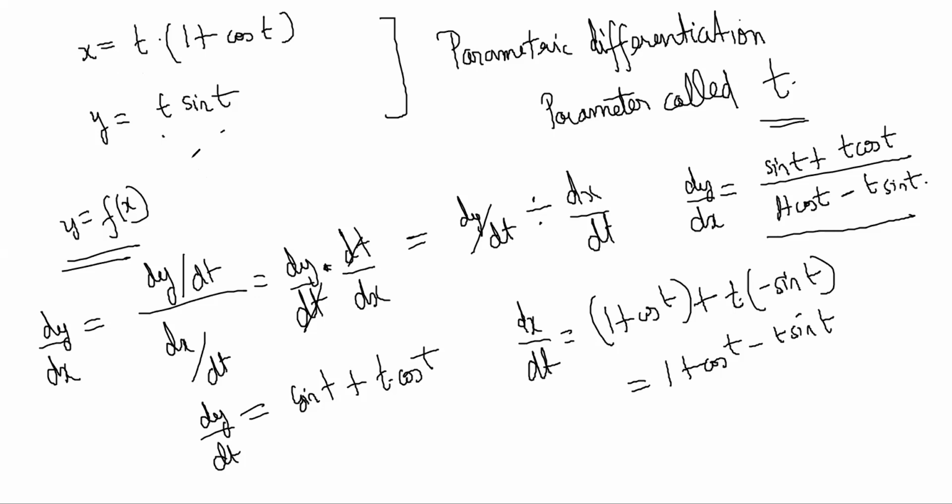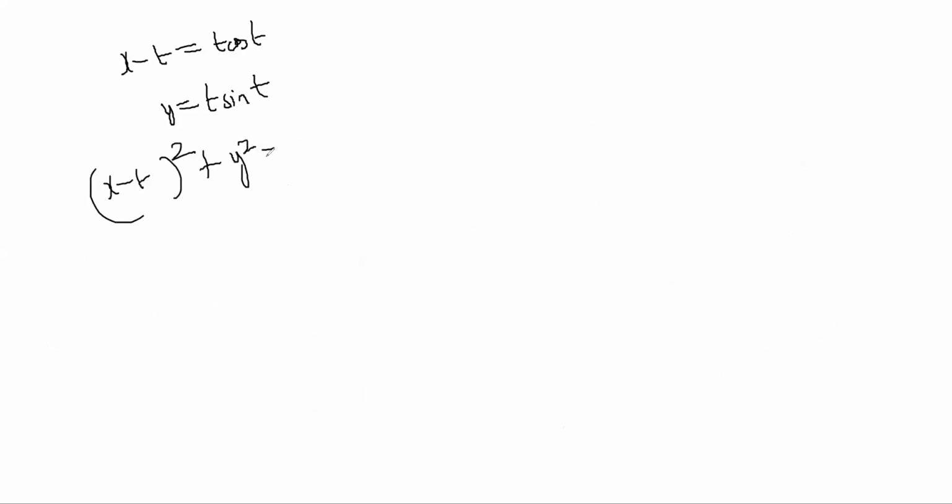If you want the equation of y is equal to f of x, you have to remove the t, right? But removing the t here is not so easy because x is equal to t plus t cos t and y is equal to t sine t. Now x minus t is equal to t cos t and y is equal to t sine t. So you could have done x minus t whole square plus y square is equal to t square.